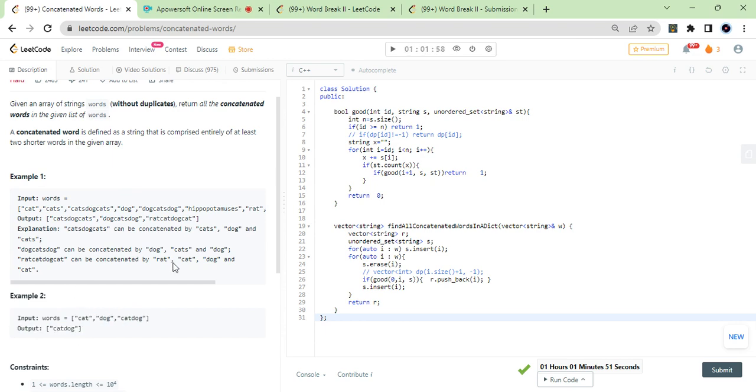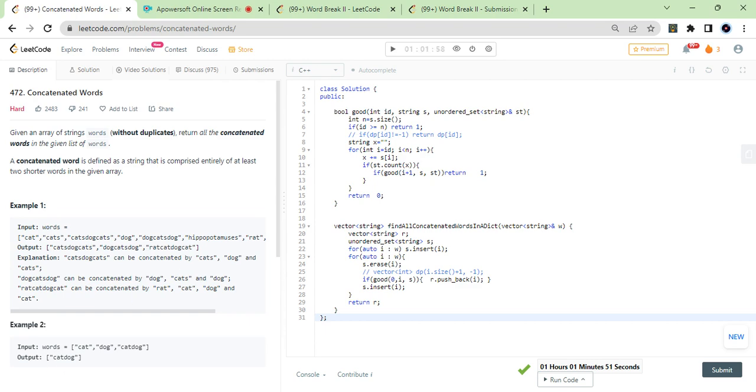So that is about it. Also, you take the words out in such a way that overlapping should not be there. So cat should be a separate word, and the remaining part should form a separate word, and so on. The good thing about this is that you are taking the concatenated word from the words array itself, as well as the individual words from the words array itself.